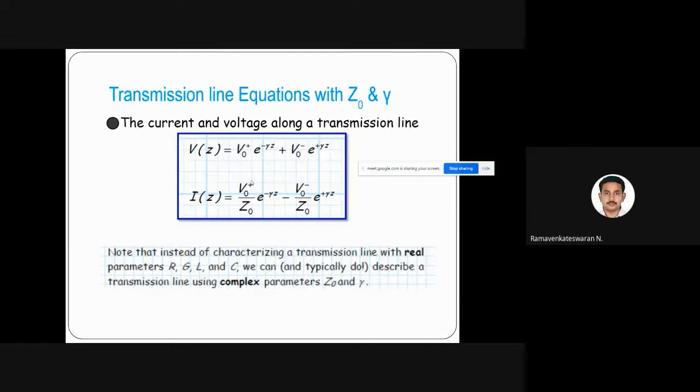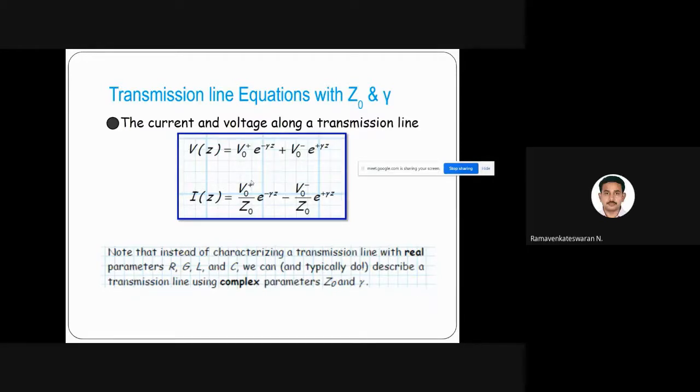So what is the second part? If any reflection happens due to impedance mismatch, that is a stone in the water. If impedance mismatch has happened, we'll start getting V naught minus. So at any point of the transmission line, the voltage is basically the superposition of forward waves and reflected waves. That is what the first equation tells us.